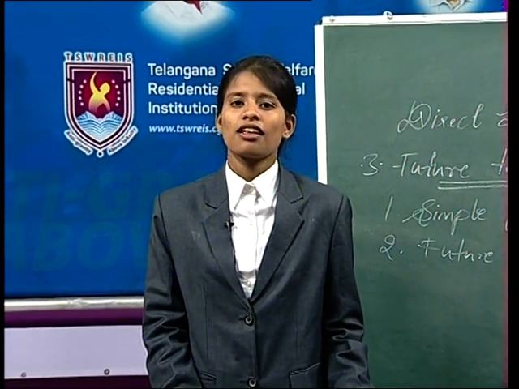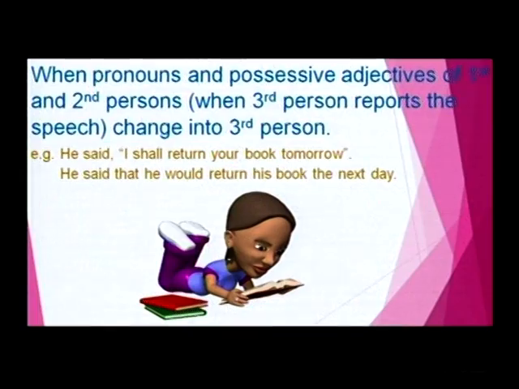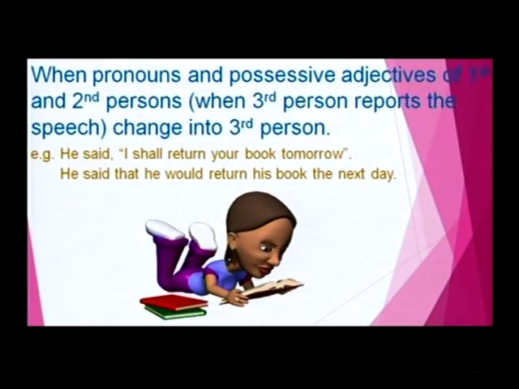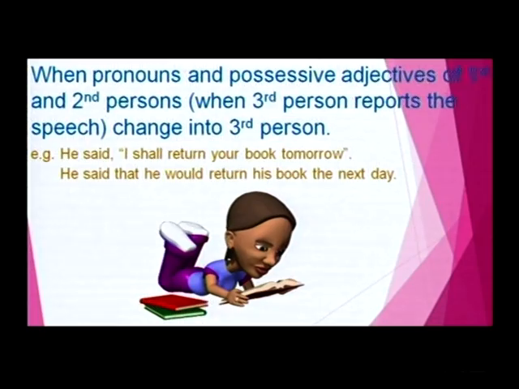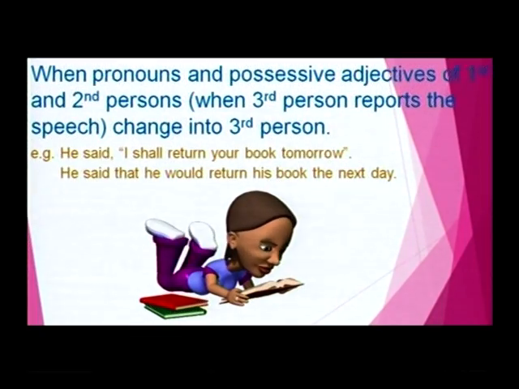Then let us see another exceptional case: when pronouns and possessive adjectives of the first and second persons change into the third person. We are all speaking about the third person. See the example. He said, "I shall return your book tomorrow." He said that he would return his book the next day. Here the usage of "would" is more appropriate.